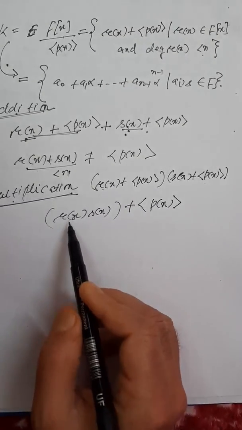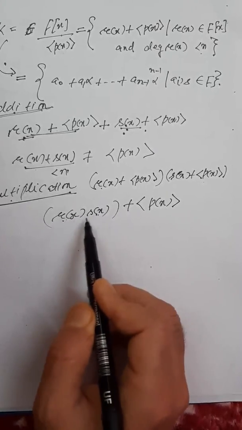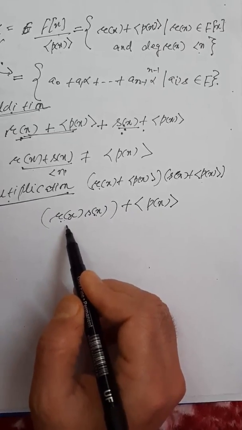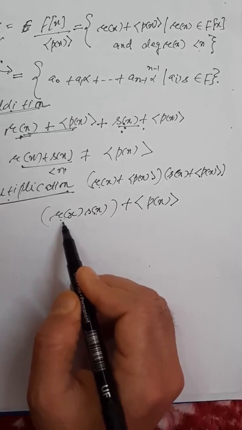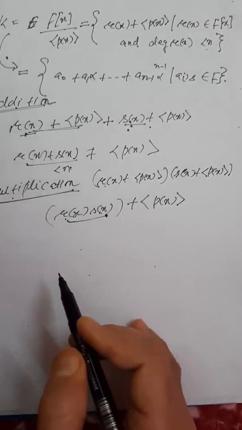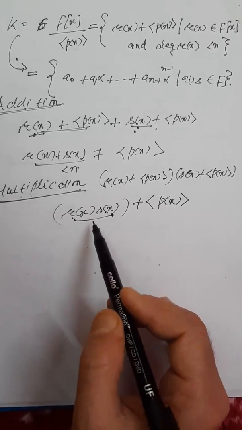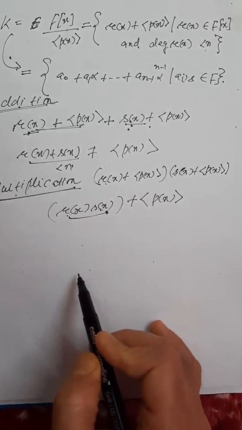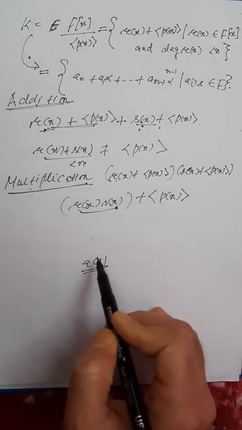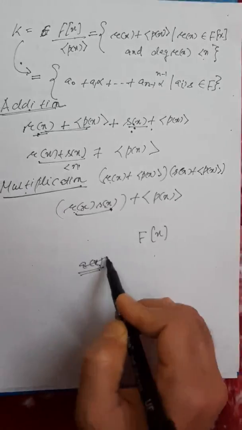Now there is no guarantee that the product of these two polynomials would have degree less than n. It might have a degree bigger than n. Now what do I do here? As I did in the proof of the theorem, where I chose the polynomial a(x) and applied the Euclidean property of this ring F[x], I would do the same trick here.